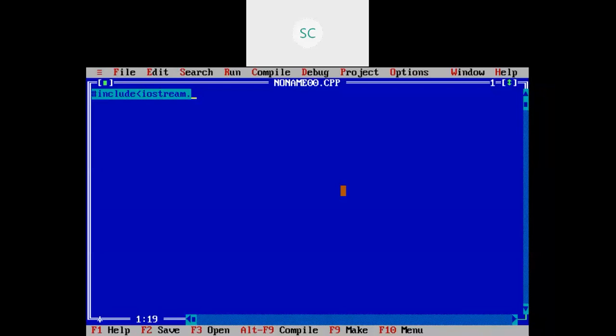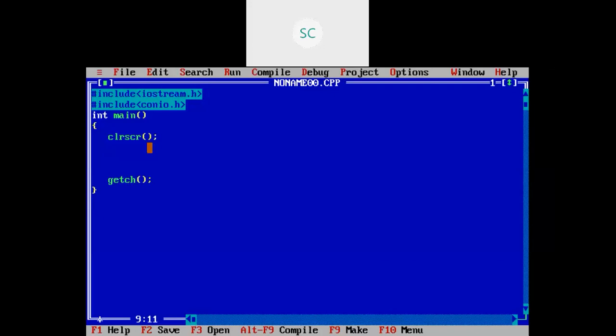iostream.h, right? Then I'm going to use one more statement, conio.h also, because I'm going to use both the functions clrscr and getch. Those two are present in conio.h, right? clrscr is used to clear your screen. In the same way, getch is to directly see your output window once you compile and execute it.